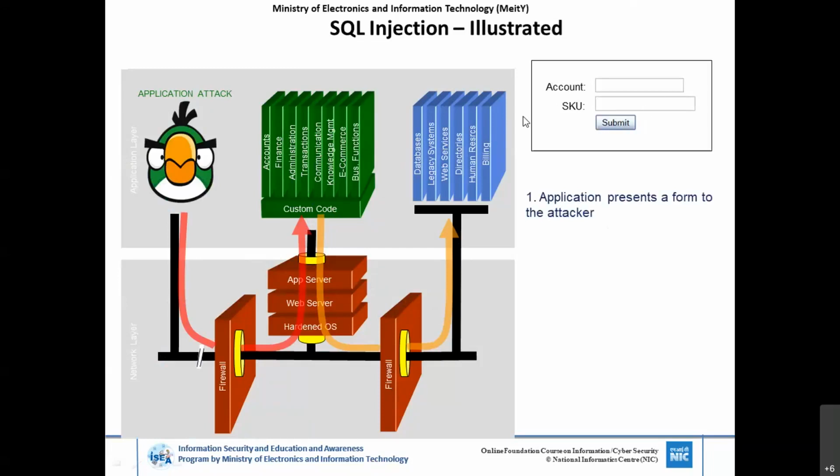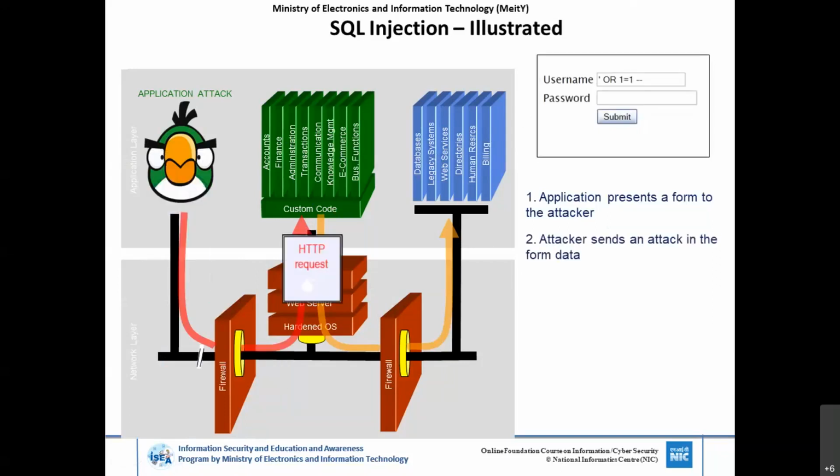The login form is used and he opened the page with the account and these things. Now what the attacker is trying to do is intercept and send a specially crafted request consisting of special characters. I will explain these special characters. The HTTP request is sent to the application server.